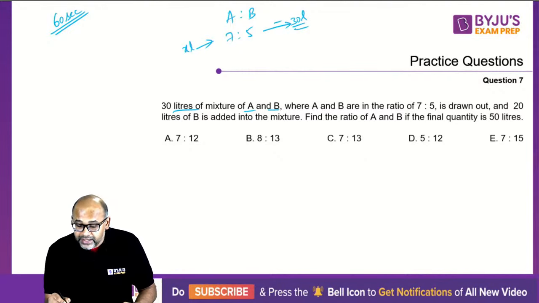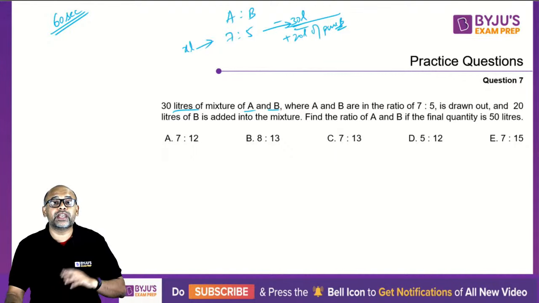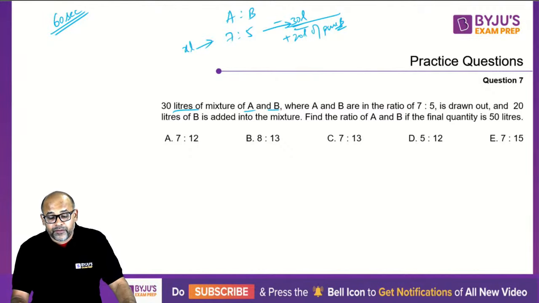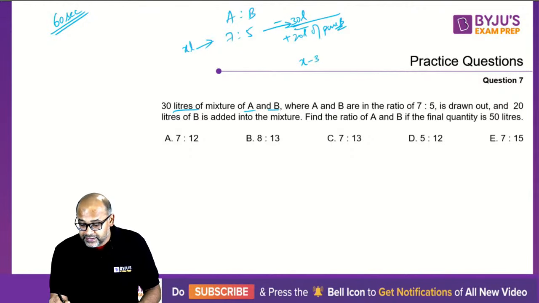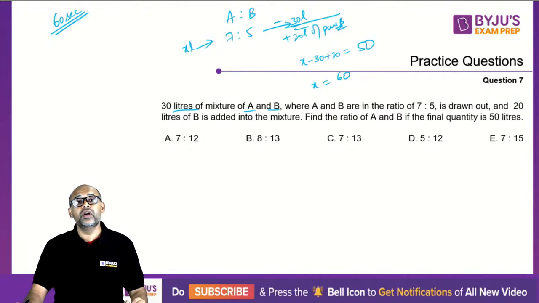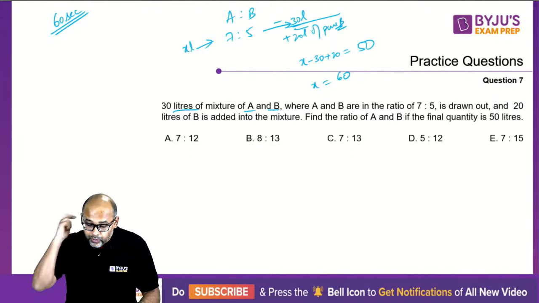From this you are subtracting 30 and you're adding 20 liters of pure B. So 30 liters you are taking out and adding pure B, 20 liters. This is what is happening. Find the ratio of A and B if the final quantity is 50. So remember, X minus 30 plus 20, the quantity is totally 50. So what is X? X should be 80 minus 20, which is 60. So you are starting with 60 liters of the mixture. Okay. Now, what are they saying?